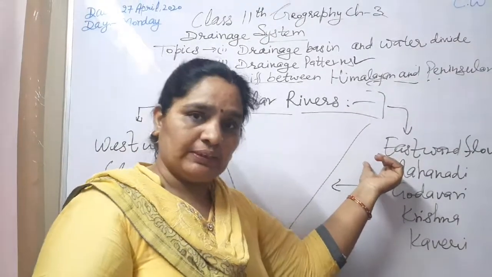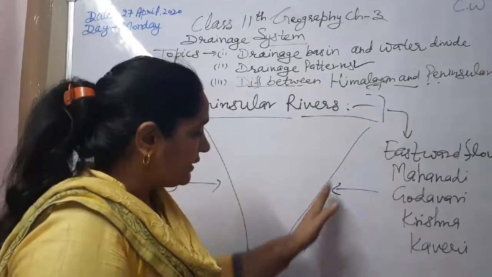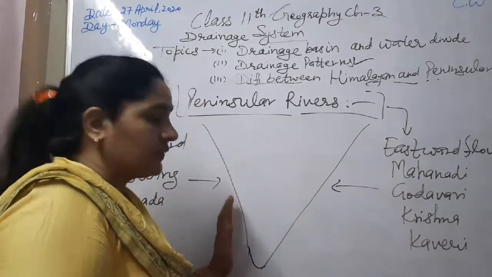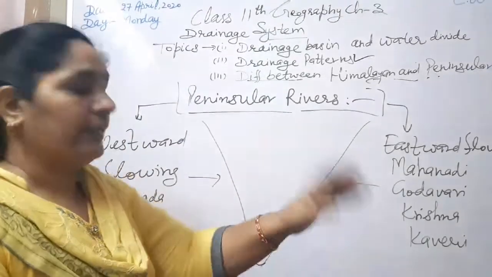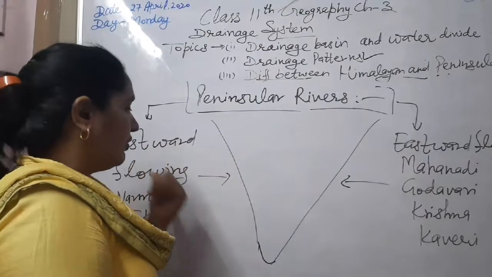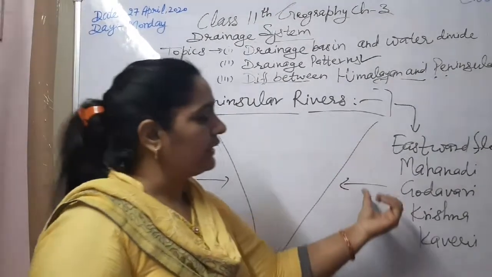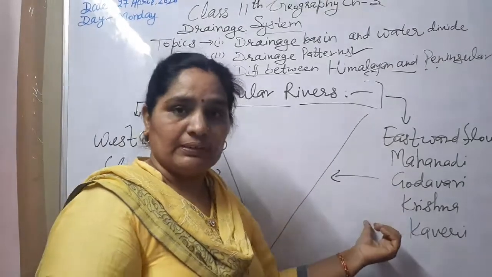What is the meaning of that? You are looking at the figure also. This is the eastern coastal line and this is the western coastal line of the peninsular part of India. Those rivers which drain water in the Arabian Sea are known as the westward flowing rivers, and those which drain water in the Bay of Bengal are known as the eastward flowing rivers.